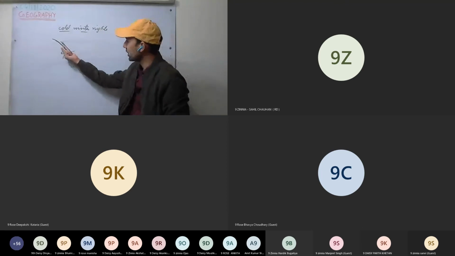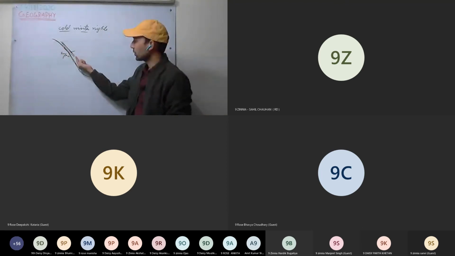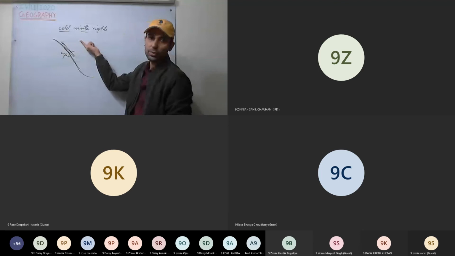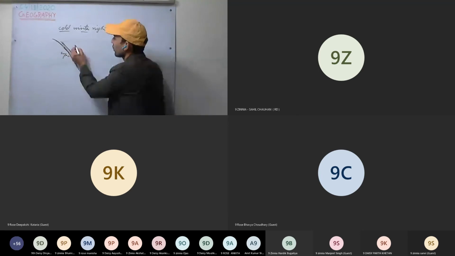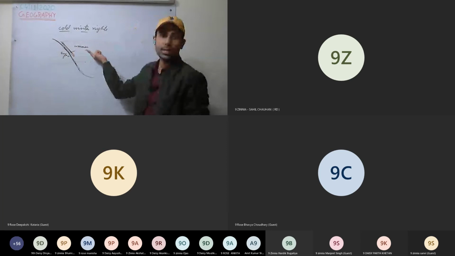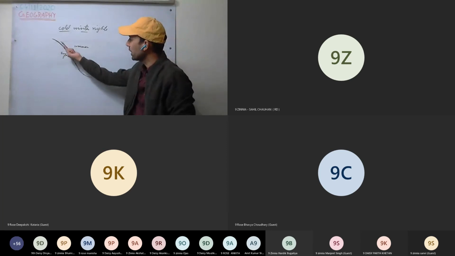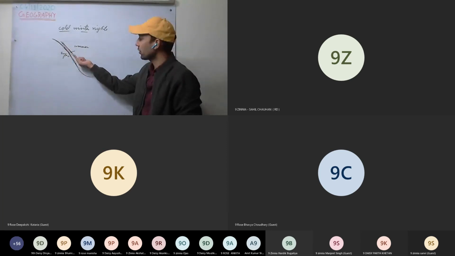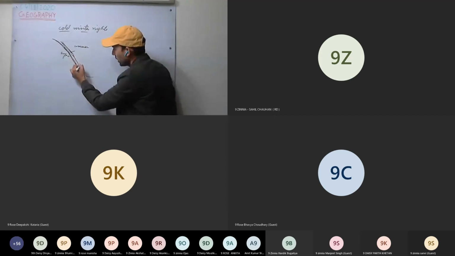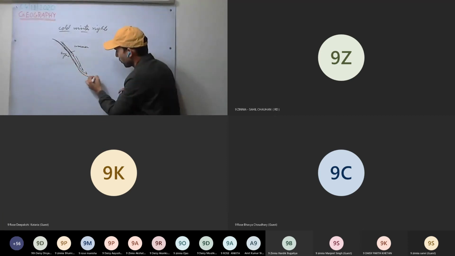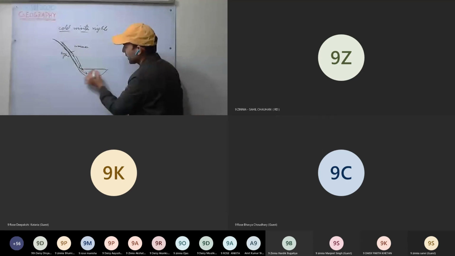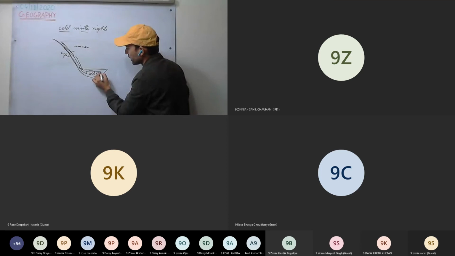So the air which is in contact with the surface cools down, and the air lying above it is warmer. As this air cools down, it becomes more dense. It blows down, and in the valley, it is stuck. It remains here. It is cold air, we can say.